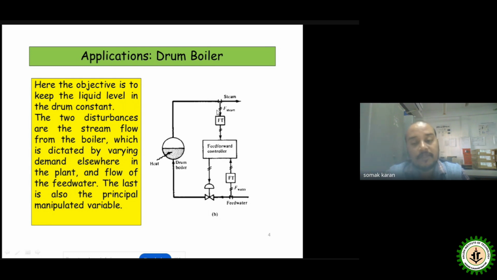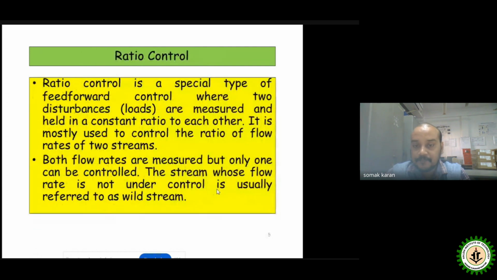So that's why two of the disturbances will be given to the feed forward control, and accordingly the corrective actions will be taken, and the action will be incorporated through the final control element or the control valve, which is nothing but another example of the feed forward control used individually for maintaining the boiler drum level. So those are two practical examples, very popular examples, through which we are able to understand the feed forward control strategy.